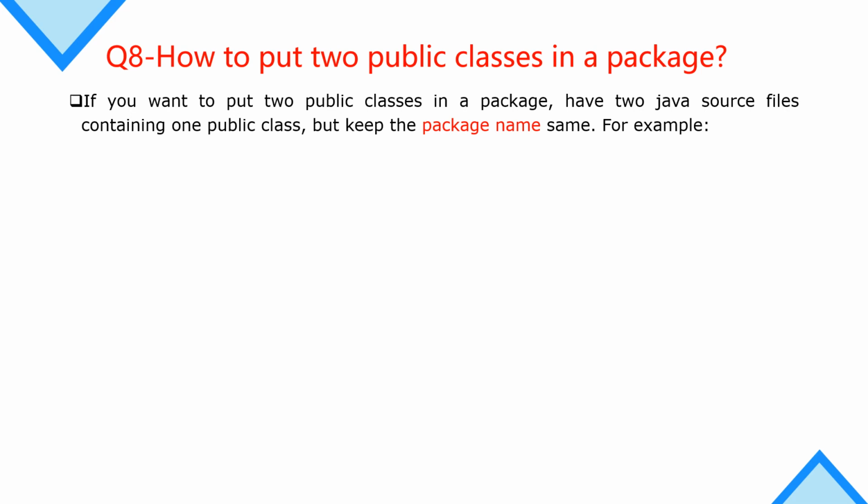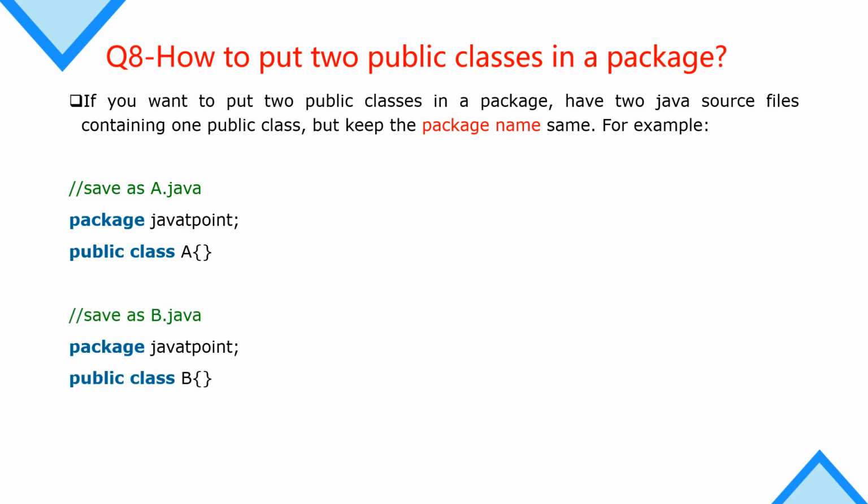For example, we have package javatpoint, we have class A, and we have another file with class B, and the package name is still javatpoint. So we must keep the package name the same across the classes.